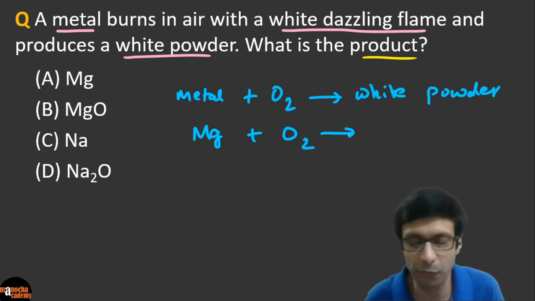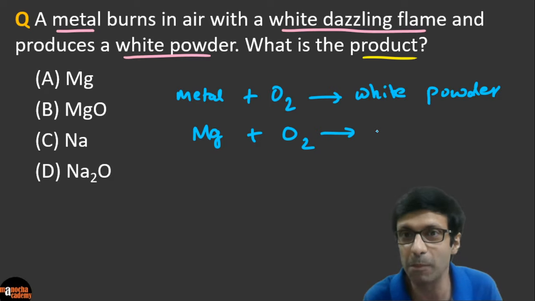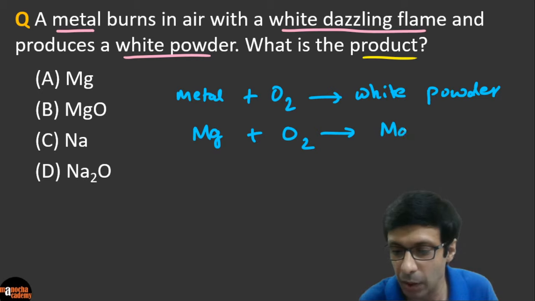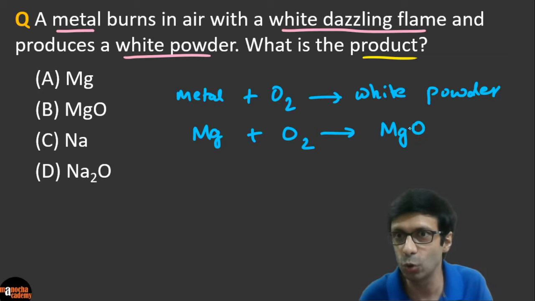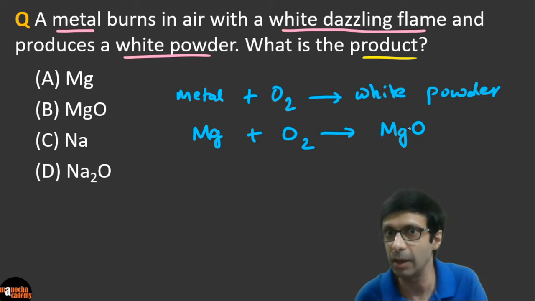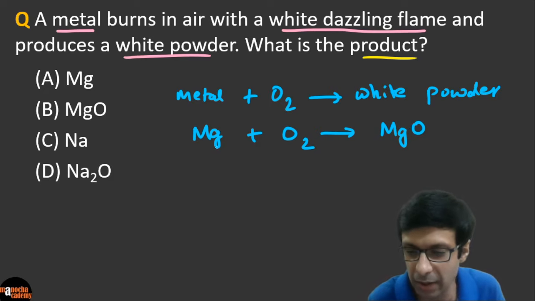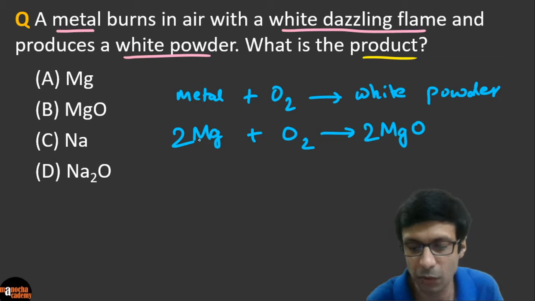Excellent. I see a lot of answers here, and those are the right answers I'm seeing. It's going to be magnesium oxide, and it's a combination reaction, but the valency of magnesium and oxygen is 2, so it's going to be MgO, not MgO2. Okay, and now the last thing to do is we should balance our equation, right?